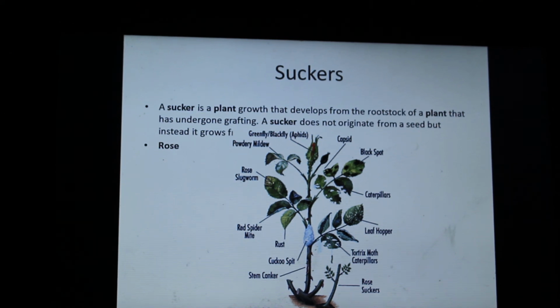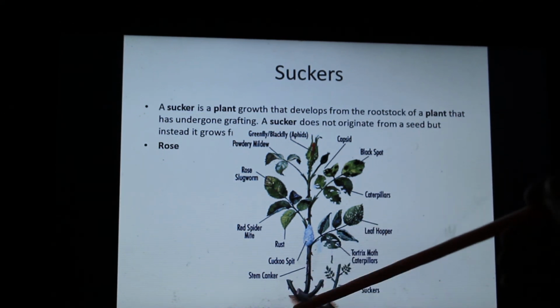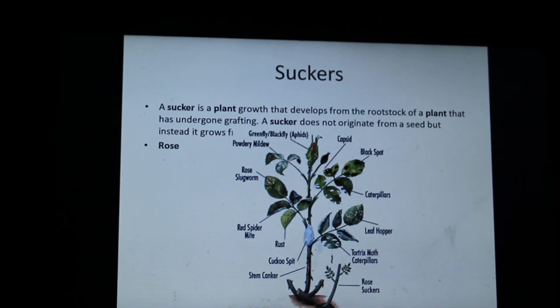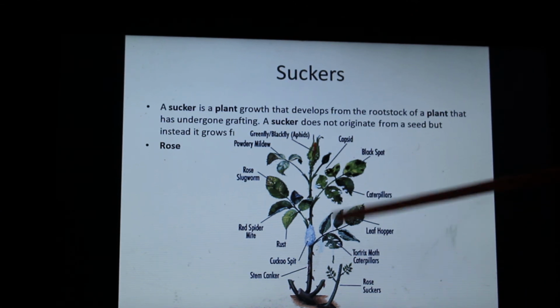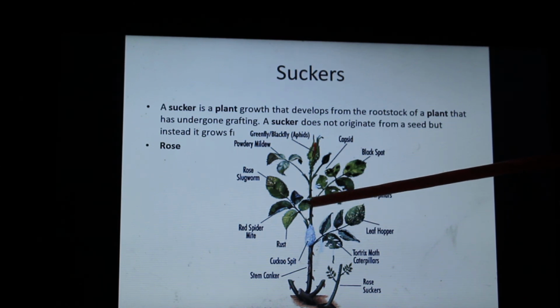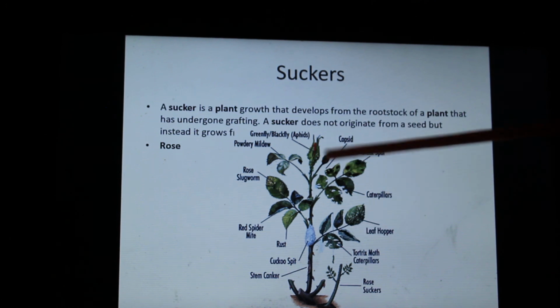And what is grafting? You are going to take the rootstock, the part attached to the root, as I explained to you, and you will take a bud like this. This is a thorn, but you will find similar structures all over the rose plant body.